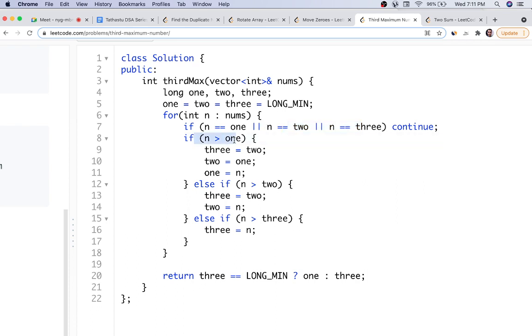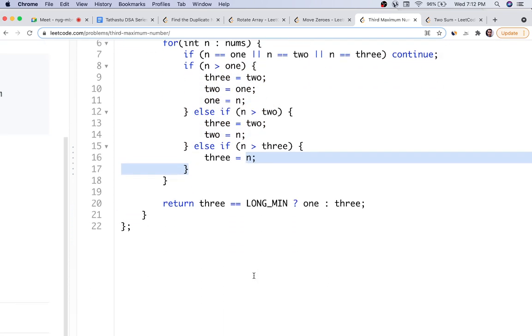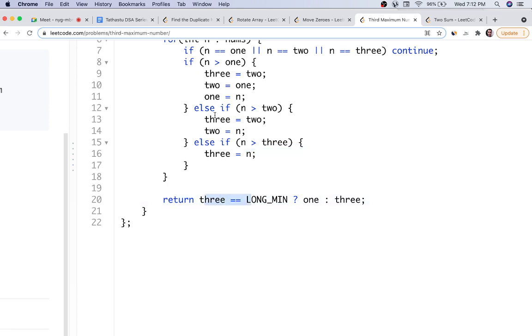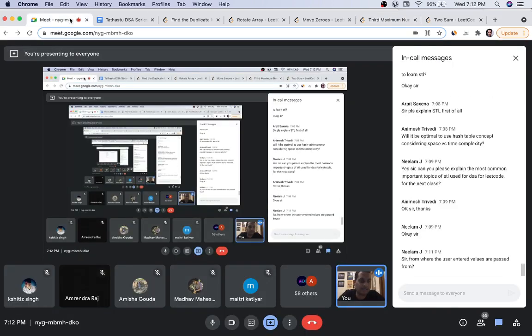So if n is greater than 1, then 2 will become 3 and 1 will become 2 and the new n will become 1. If n is greater than 2 and less than 1, which will be handled in this condition, then 2 will become 3 and the new n will become 2. Else if it is greater than 3 and smaller than the rest of the values, then n will be assigned directly to 3. Okay. At the end, what we are going to check is a ternary operator. I hope you are aware what a ternary operator is.